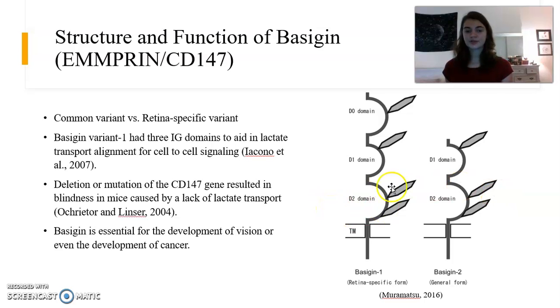Basigin variant 1 has 3 Ig domains to aid in lactate transport for cell-to-cell signaling to help them align with each other. The deletion or mutation of the CD147 gene results in blindness in mice caused by the lack of lactate transport. This is essential for the development of vision and can even have an effect on the development of cancer.